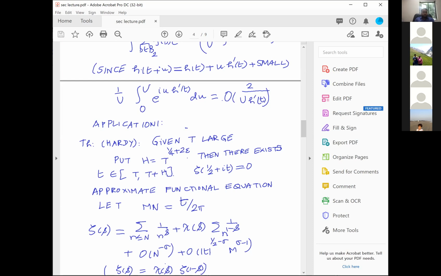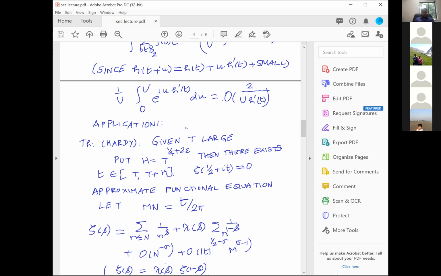And what will be the error? It is easy to remember what the error would be. The error would be exactly where you are truncating. Therefore, the error will be precisely the order of the lost term. In the sum of 1 over n power s, the term corresponding to n equal to capital N has an order N power minus sigma; that is one error term.